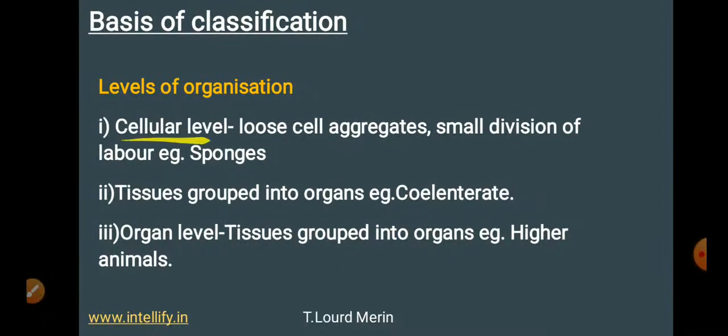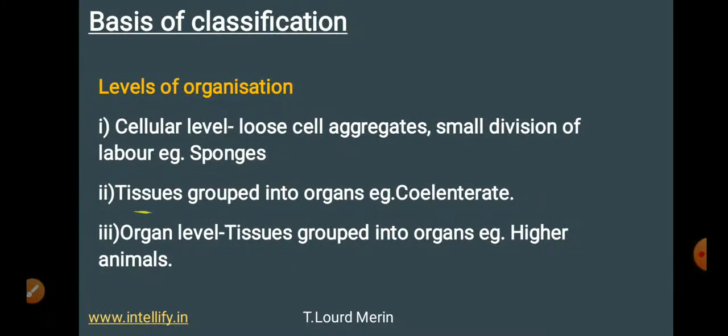That is cellular level, where there are loose cell aggregates. So there are cells which are grouped together and they are not very strongly attached to each other, but there is a division of labor, so each function is maintained by a different group of cells. For example, sponges. In case of sponges we can see the level of organization at the cellular level, where they have loose cell aggregates performing different functions.